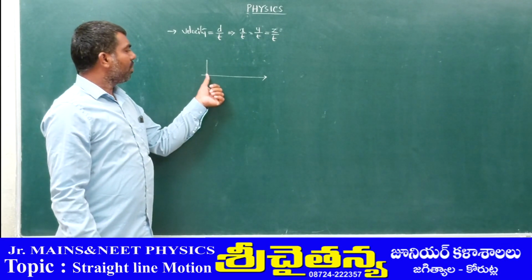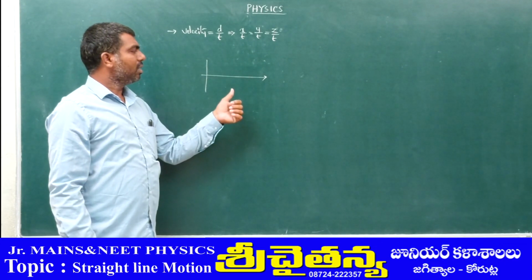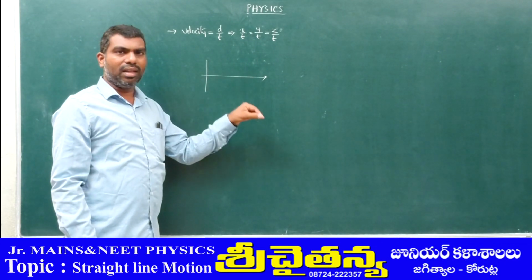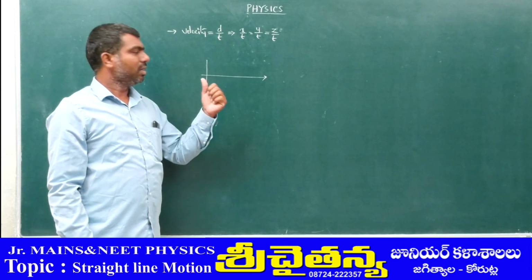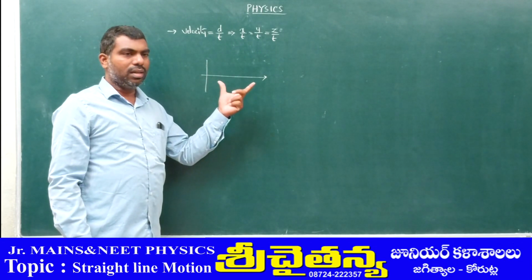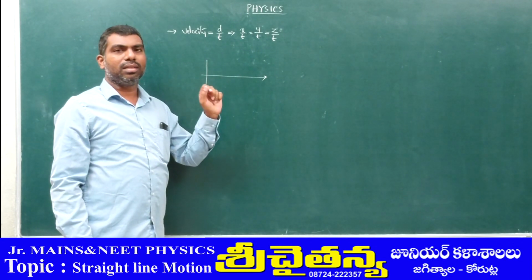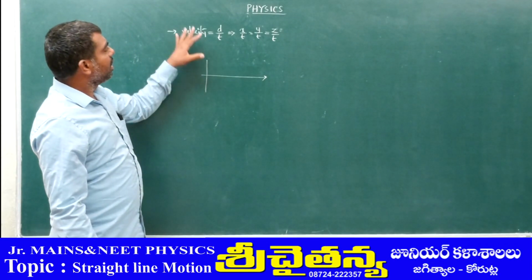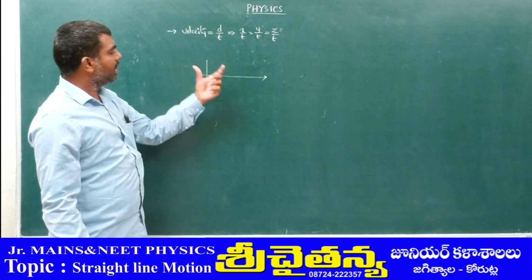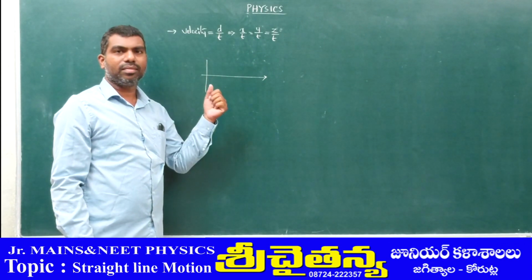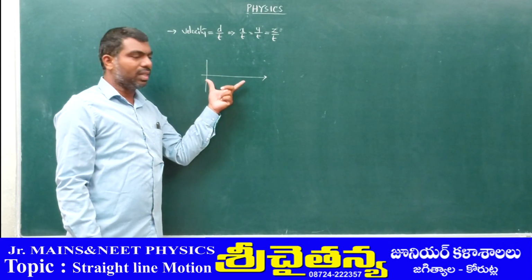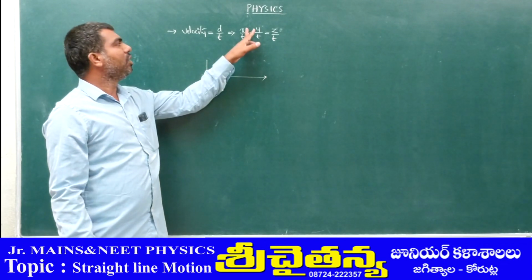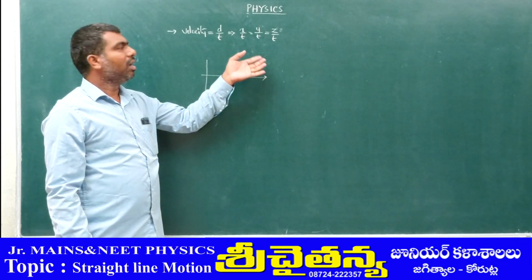When the body moves from here to here, this is the path length, that means distance, and this is the shortest distance, nothing but displacement. So here velocity is equal to distance by time because it is only the path length, and this is the shortest distance, that's why displacement by time.